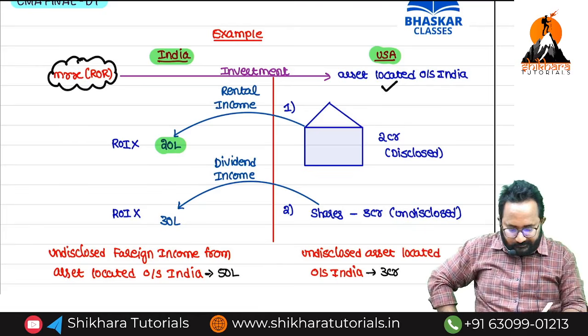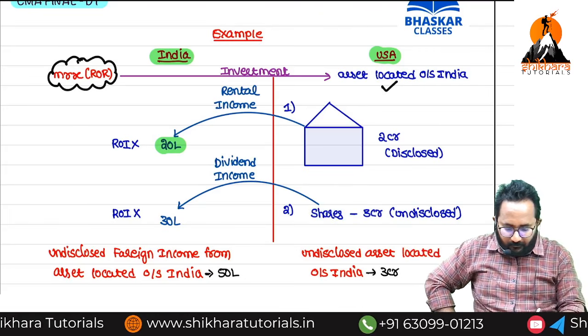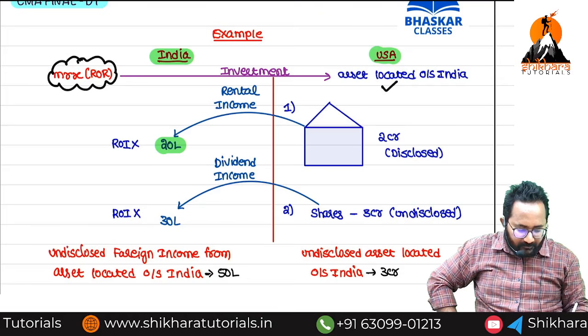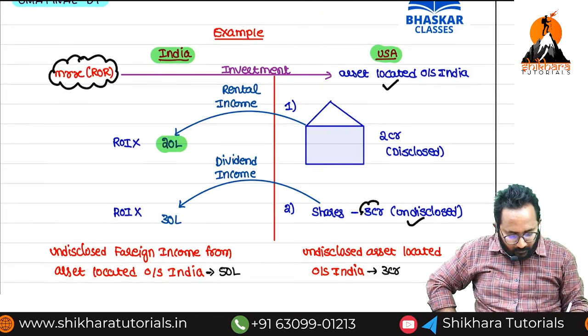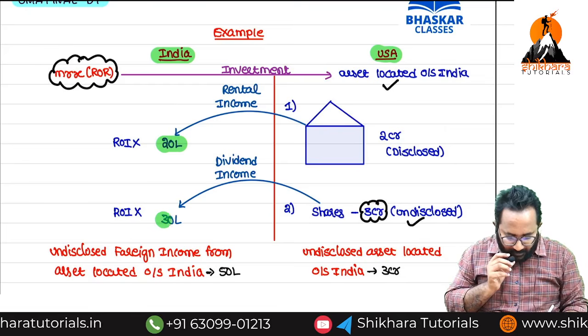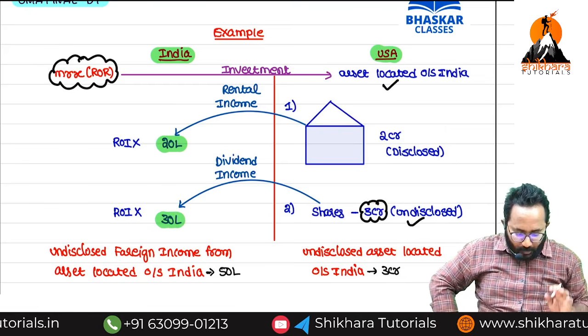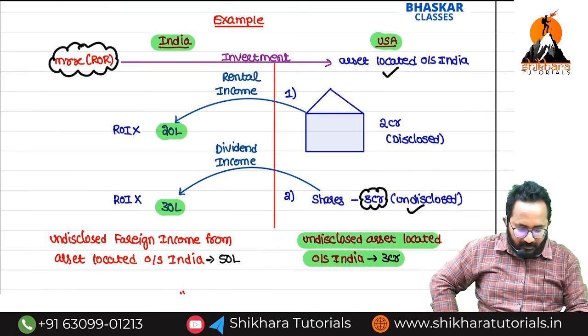Now, you have invested in shares of one foreign company, and that is undisclosed. That share value is 3 crores. The dividend income you are receiving is also undisclosed. Now can you tell me, undisclosed asset located outside India means how much?